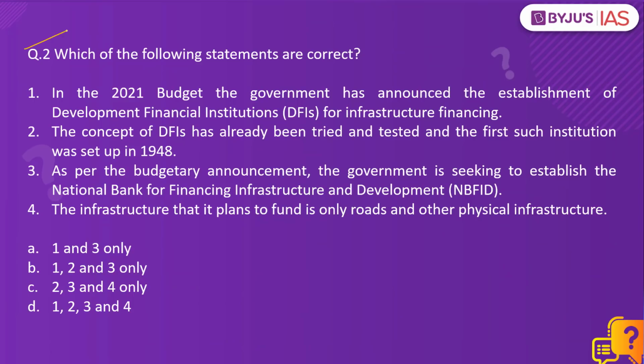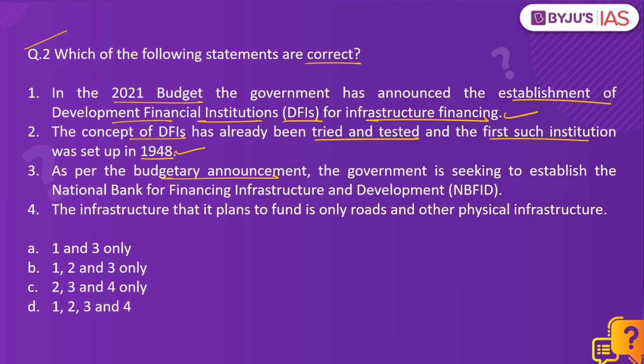Now let's look at the second question. Which of the following statements are correct? In the 2021 budget, the government has announced the establishment of Development Financial Institutions or DFIs for infrastructure financing. The concept of DFIs has already been tried and tested, and the first such institution was set up back in 1948.